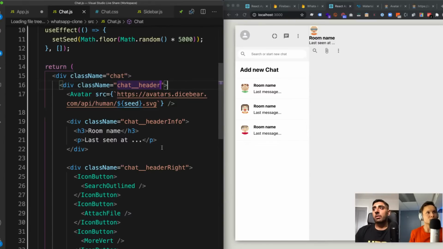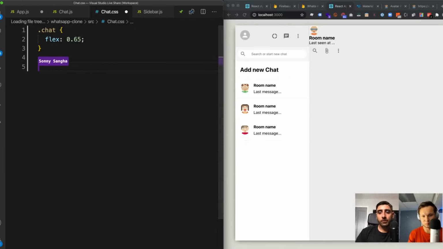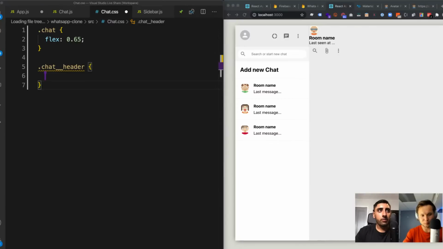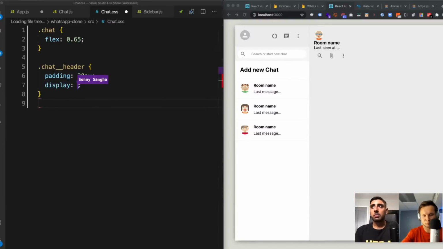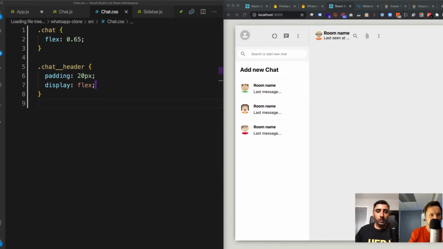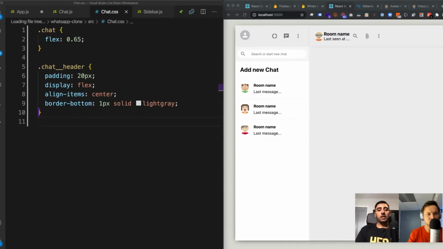To get that working, let's open up our chat.css, and I'm going to say chat header, and I'm going to give it a padding of 20 pixels firstly, because nothing likes to touch the sides. I'm going to give it a display flex, so that way it's not block and everything's stacking up on top of each other. We want it to be in a horizontal row like that. Then I'm going to say align items center in case they're off center, and give it a border bottom of 1 pixel in a light gray color. So let's go ahead and add that. There we go, it added that light gray. Beautiful. So again, you can see things start to come together quite nicely.